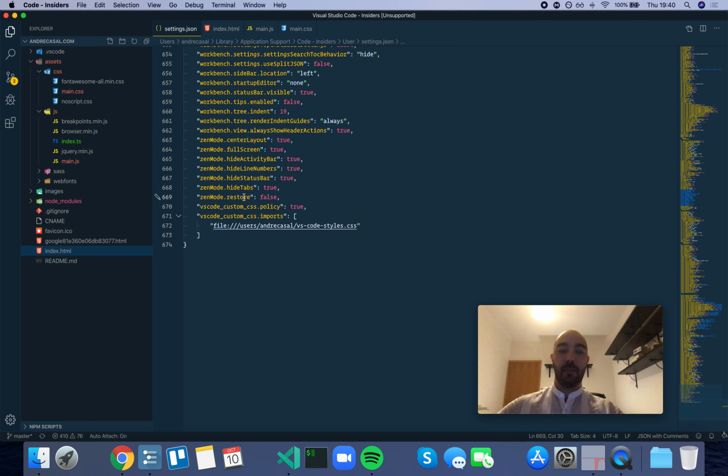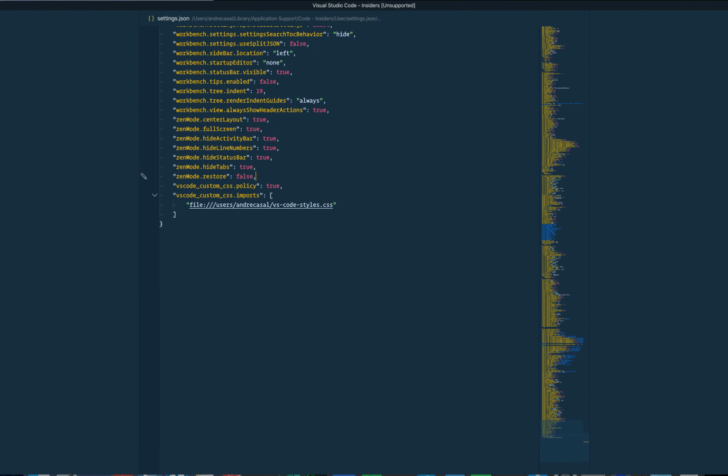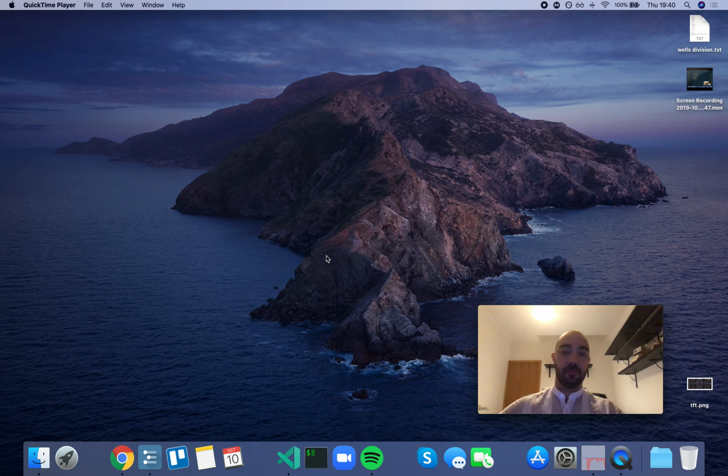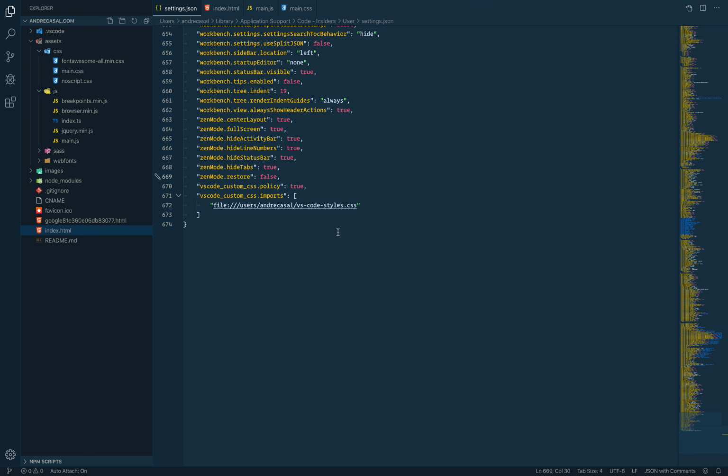All right, so zenMode.restore controls whether a window should restore to Zen mode if it was exited in Zen mode. So this means that if we open Zen mode and we quit VS Code and we open VS Code again, we will not open in Zen mode, even though we are full screen.